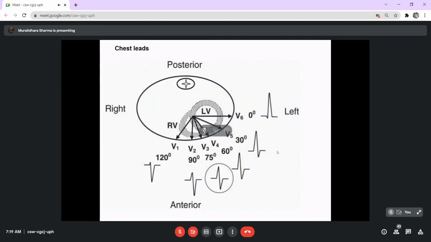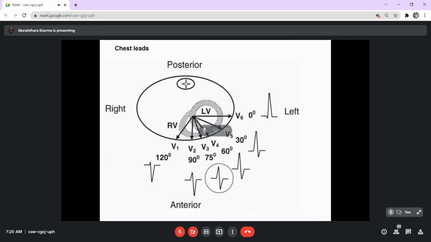Similarly, another way of assessing the axis would be comparing the recording over the right and left leads of the chest lead system. See, current mainly flows towards the left side because the wall of the left ventricle is thicker than the wall of the right ventricle. So the net amount of current flowing in the left ventricle is higher than the current produced in the right ventricle because the mass of the muscle is more on the left side.